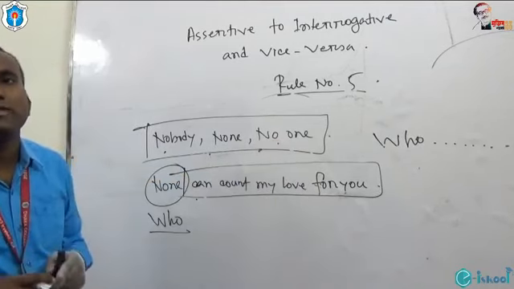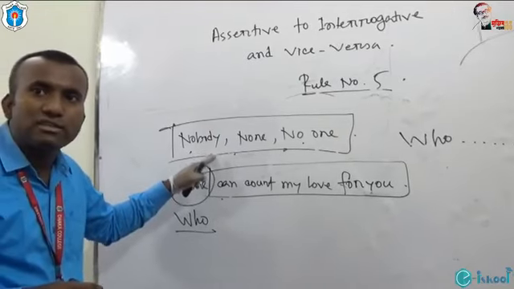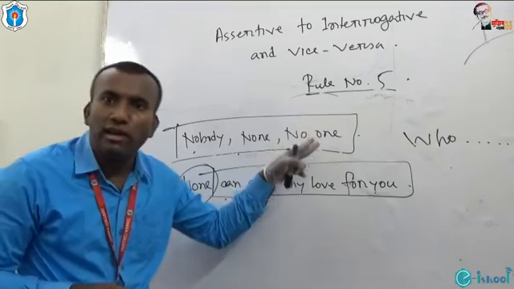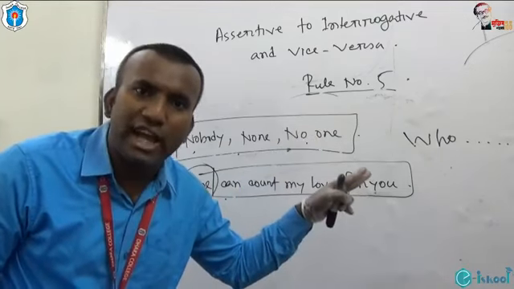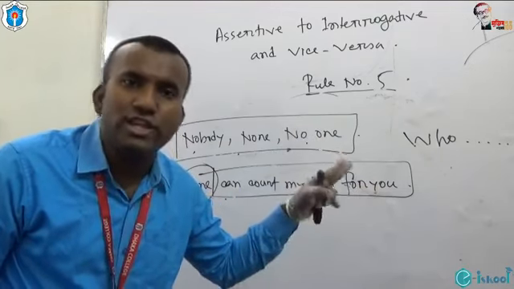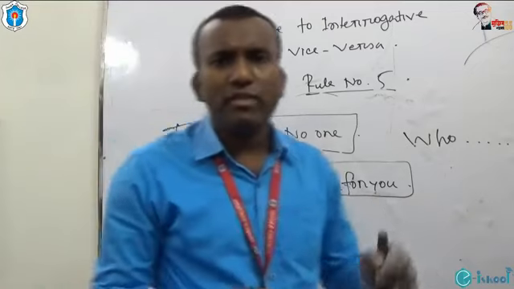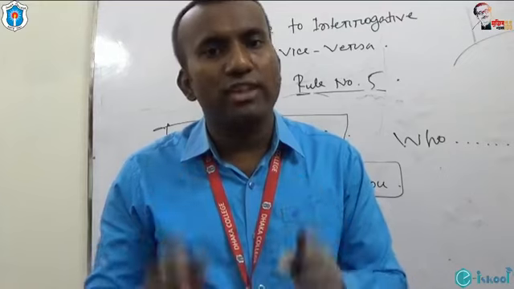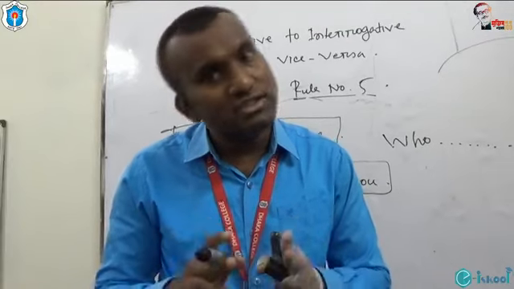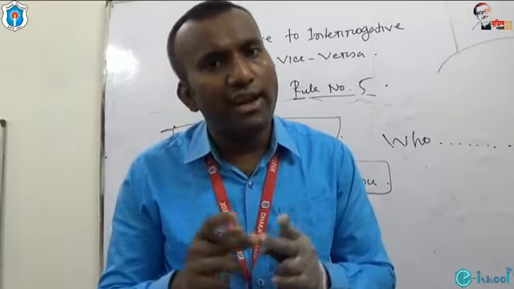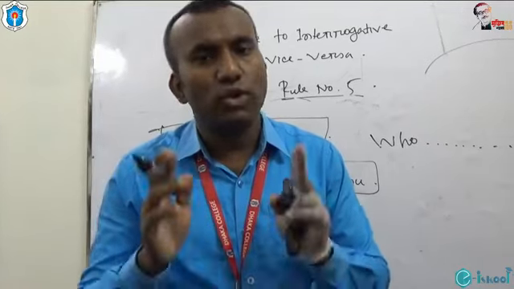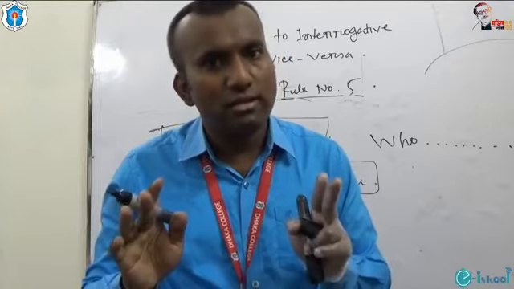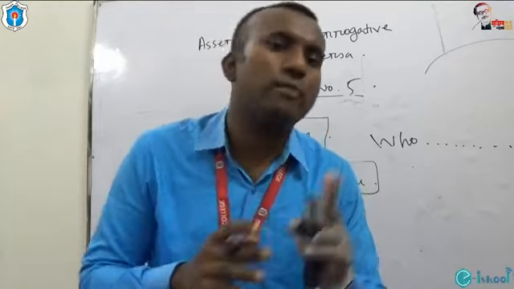So I'm going to summarize. If you get the use of nobody, none, no one as the subject of an assertive sentence, in order to turn it interrogative, please start with who instead of nobody, none, no one. After this who, there will be no change. Just put a question mark at the end of the sentence.